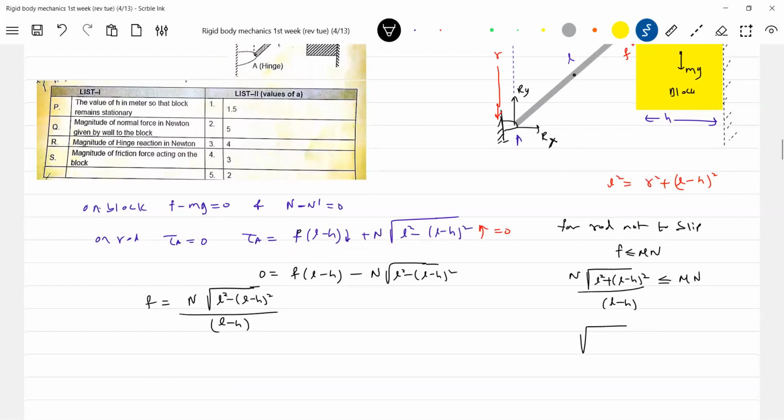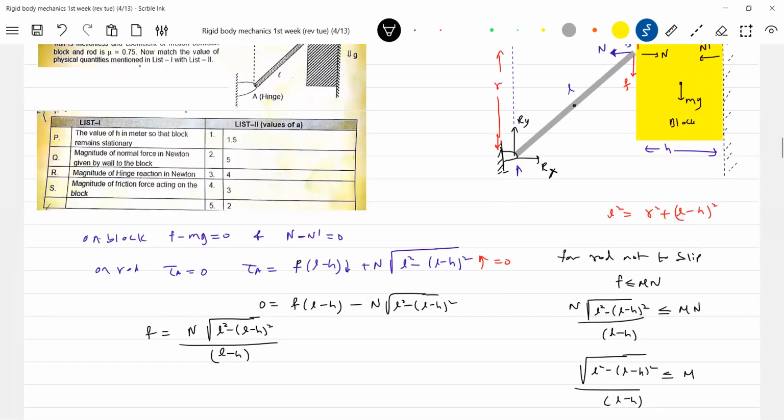So this should be equal to L minus, no, negative sign, by root of, oh, so this will be by L minus H. So I think we know L and H, L and mu we know, so we should get the value of H.